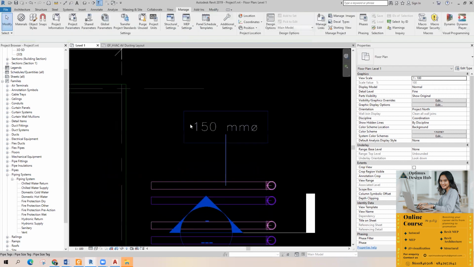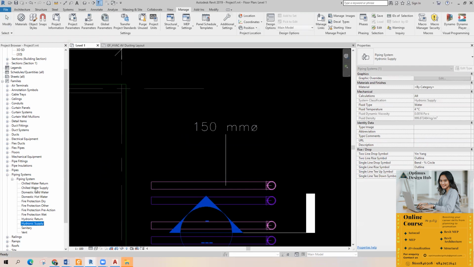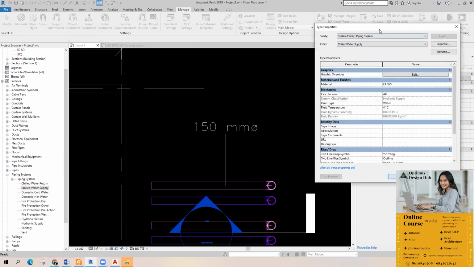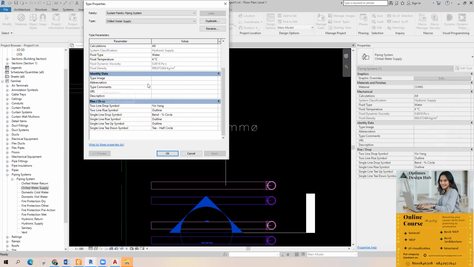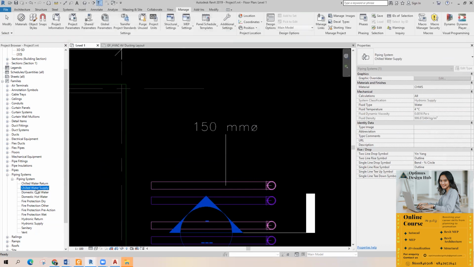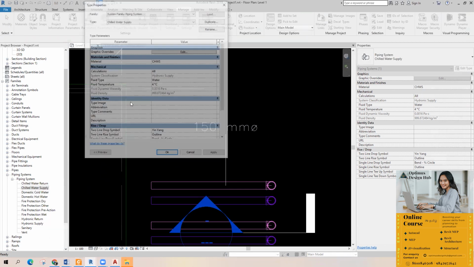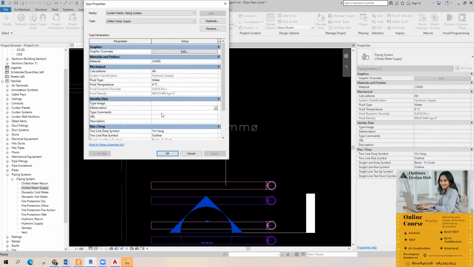Here we only have size. See, the abbreviation is not shown. Why? Because we haven't created the abbreviation for this system. See, there is no abbreviation. Right click it, take type properties, provide abbreviation in this parameter. What is the abbreviation? This is chill water supply, CHWS, right?